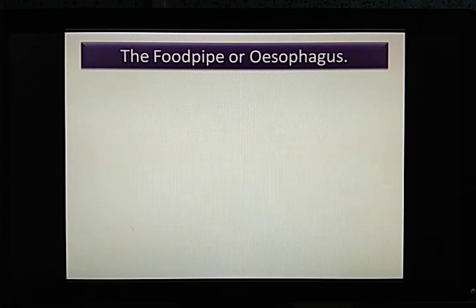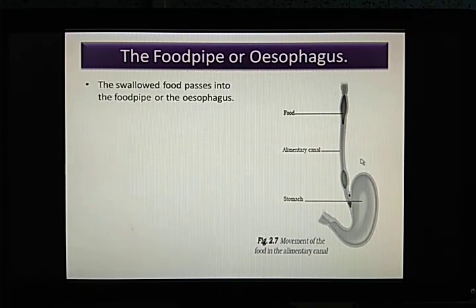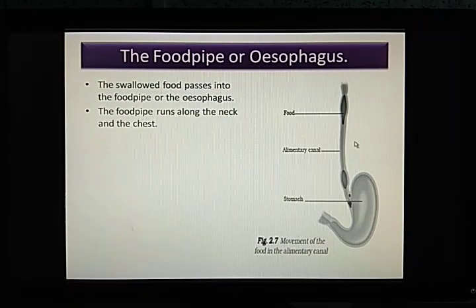Now the food pipe or the oesophagus. This is the food pipe and this is the stomach. This is the oesophagus, you can say. It's written as alimentary canal also. Now the swallowed food passes into the food pipe or the oesophagus. Yes. After chewing and all this is done, it moves through this pipe. How does it move? The food pipe runs along the neck and the chest. Yes, in between the neck and the chest, this food pipe runs.